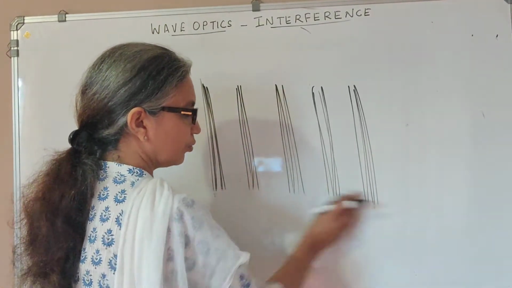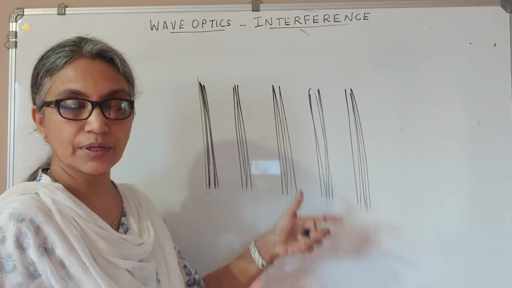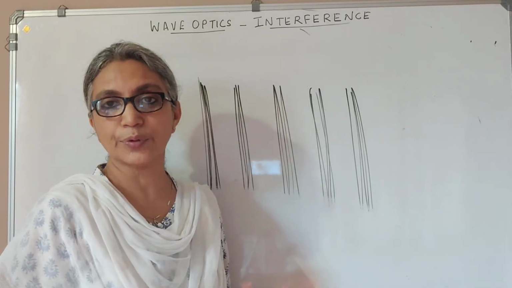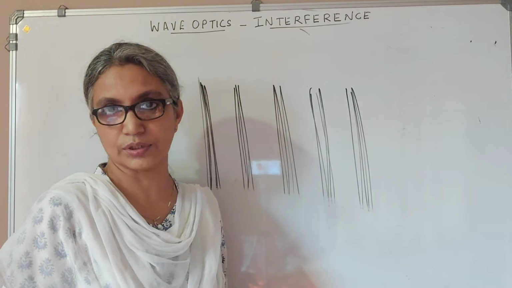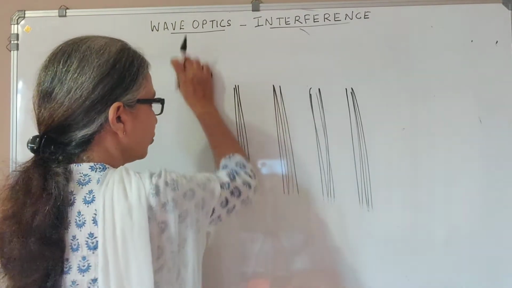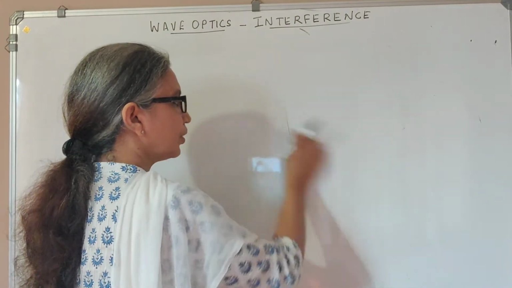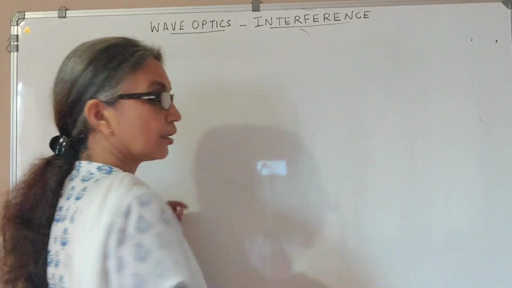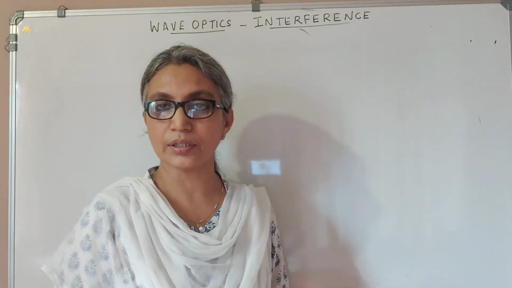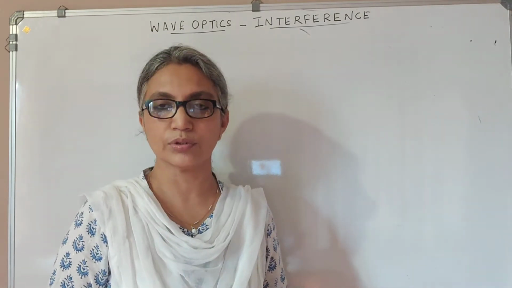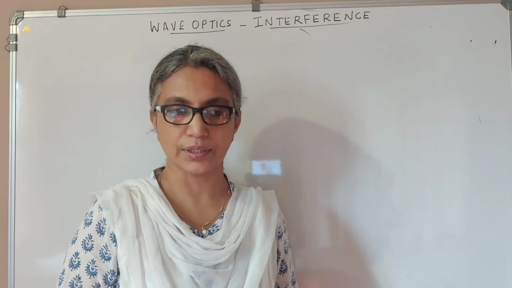Interference is a phenomenon in which alternate dark and bright fringes are formed on a screen due to the superposition of waves from two coherent sources. So I'll repeat once more. The phenomenon of interference is a phenomenon in which alternate dark and bright fringes are formed on a screen because of the superposition of waves from two coherent sources, and you know what coherent sources are.